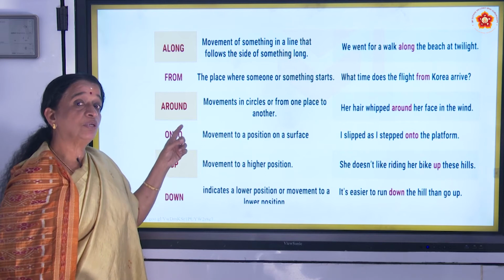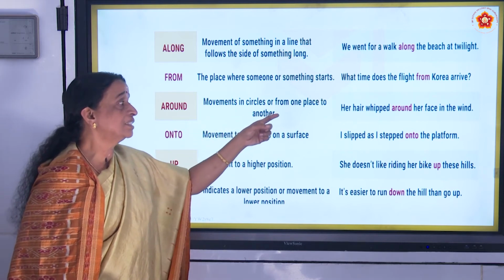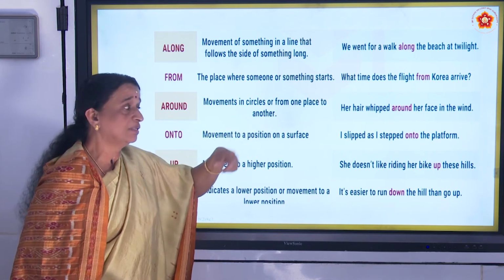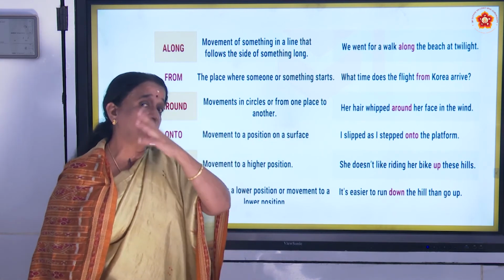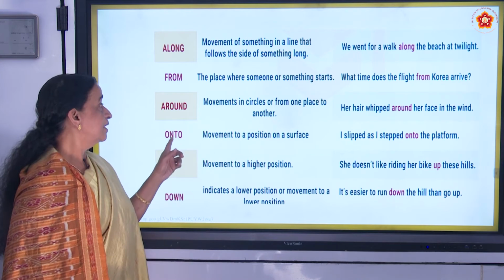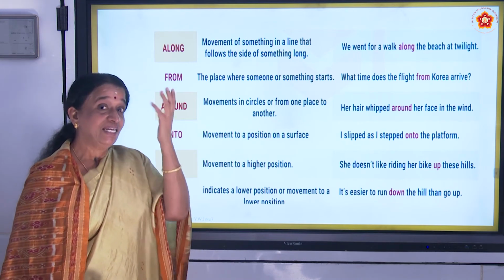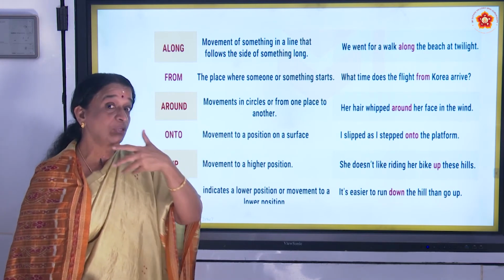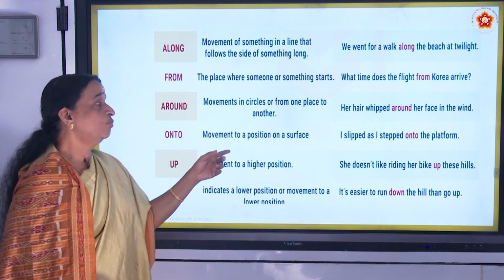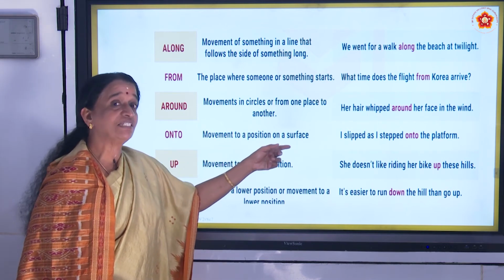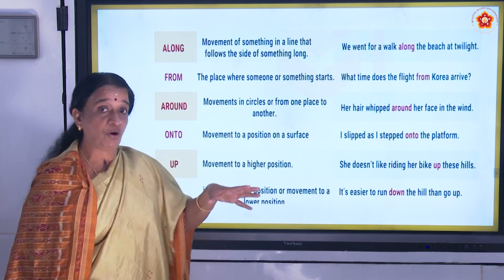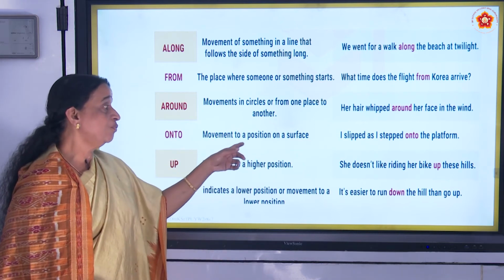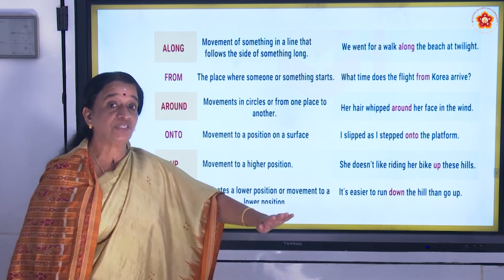Next, around. Movements in circles or from one place to another. So, circles. Her hair whipped around her face in the wind. It is coming around the face. You can't say across, that is wrong. Around the face. Onto. Movement to a position on a surface. I slipped as I stepped onto the platform. Onto. That is movement to a position on a surface.